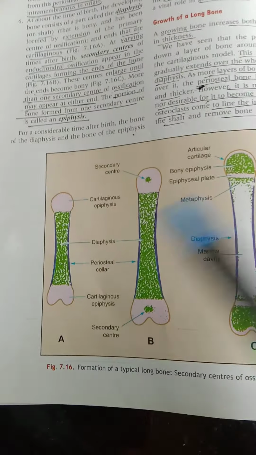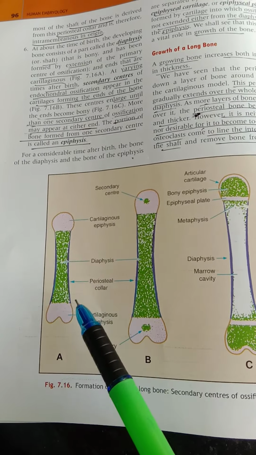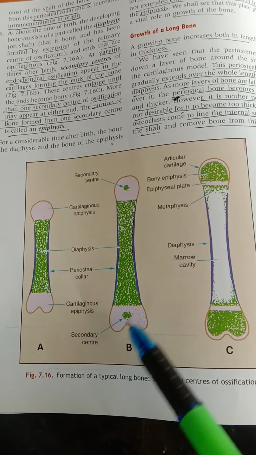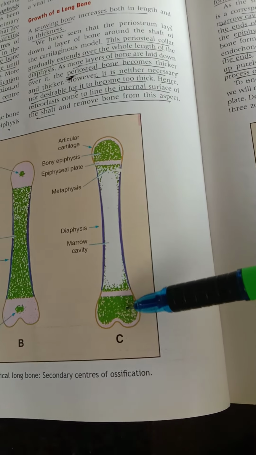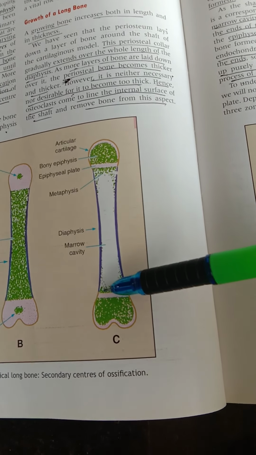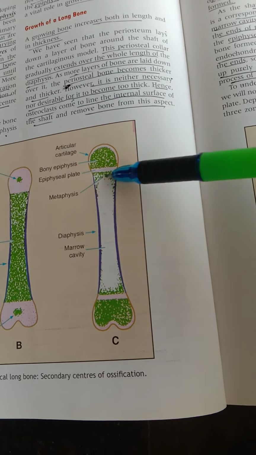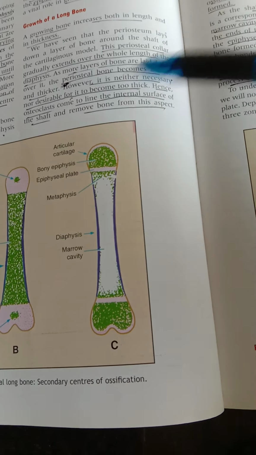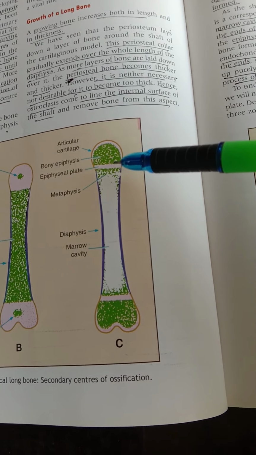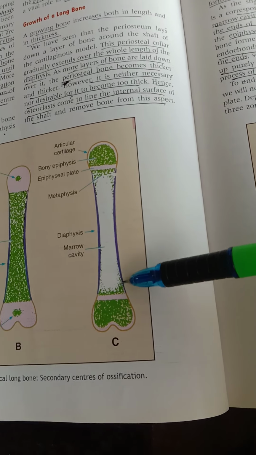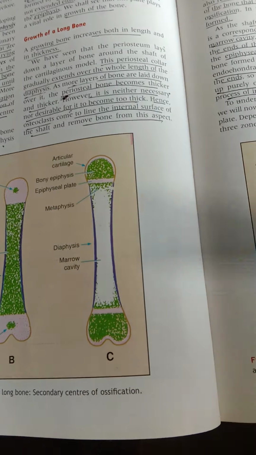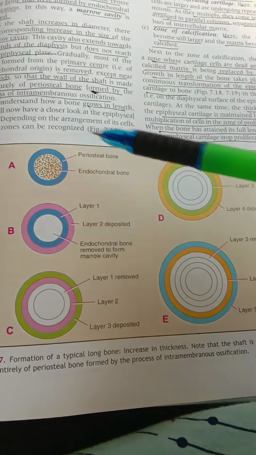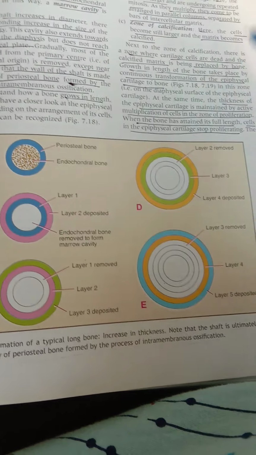And next, cartilaginous epiphysis, diaphysis, periosteal collar, cartilaginous epiphysis. Secondary centers, as I said, form in the epiphysis, primary centers in the diaphysis. So this is the diaphysis, this is the epiphysis, and this is the epiphyseal plate, and here somewhere lies the metaphysis, right? Yeah, metaphysis. And articular cartilage to articulate with other bones to form joints, right? Bone epiphysis. Yeah, marrow cavity will be in the middle. So the outer layer is periosteum, and the lining layer of the marrow cavity is the endosteum. So periosteal bone, endochondral bone, this we already discussed in our histology.